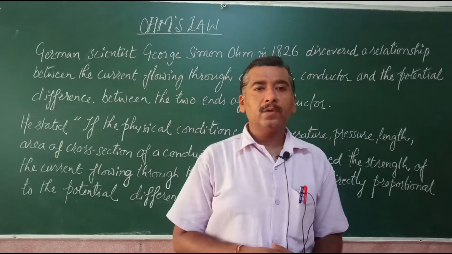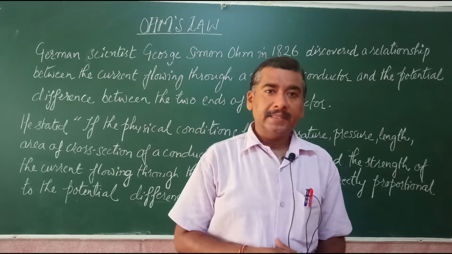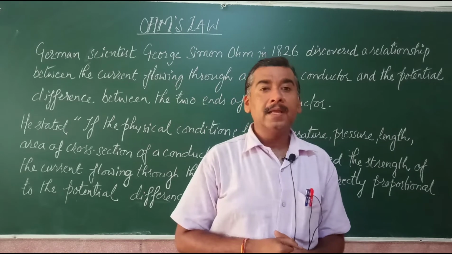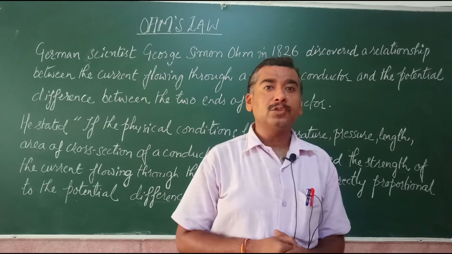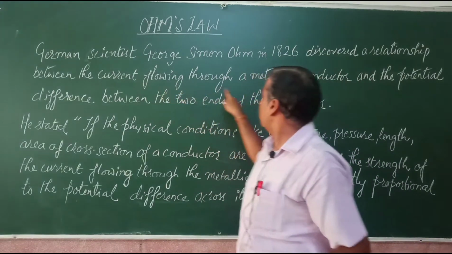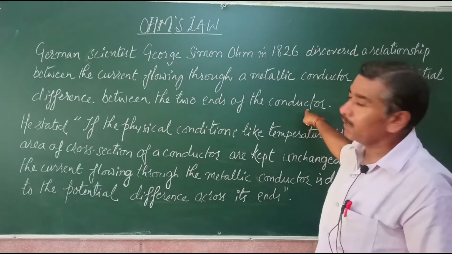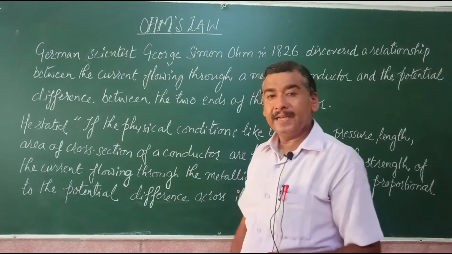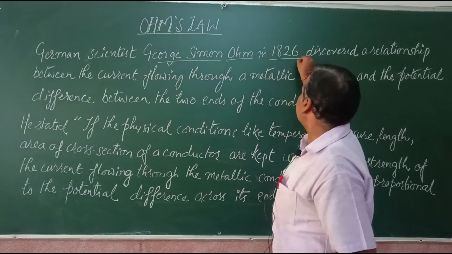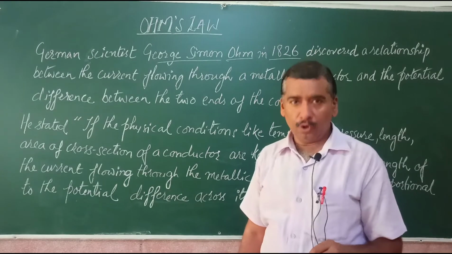Dear students, today we are going to discuss one of the very important topics of electricity, and this topic is the relationship between the current flowing in a metallic conductor and the potential difference across its two ends. This relation was discovered by a German scientist, George Simon Ohm, in 1826, and therefore it is known as Ohm's law, right?